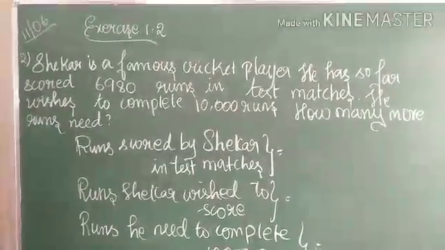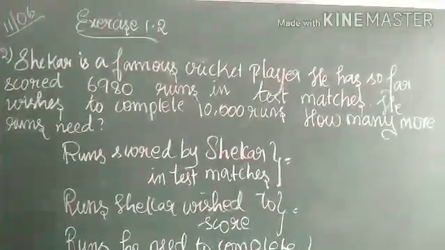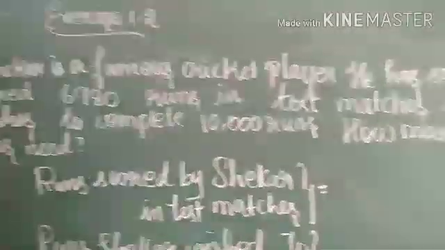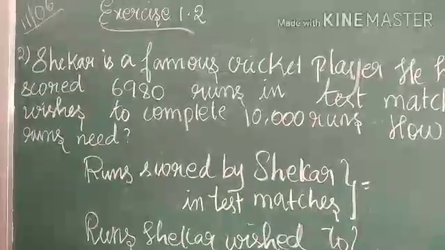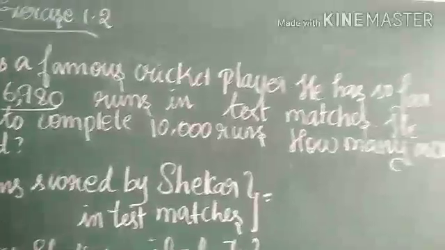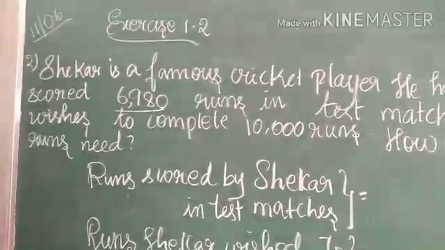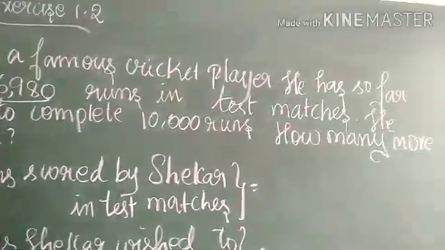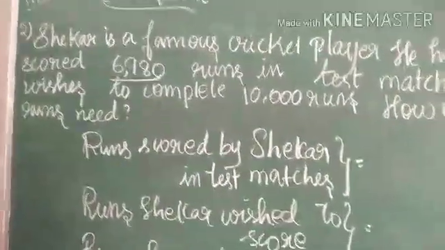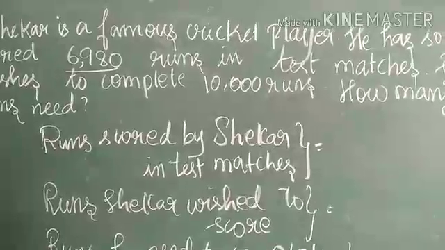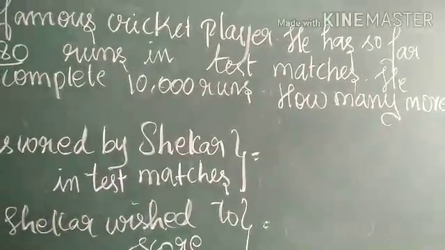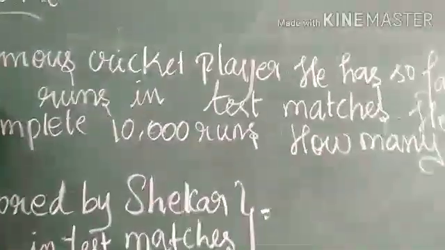This is your second question, children. Read this question. Shekhar is a famous cricket player. He has so far scored 6,980 runs in test matches. He wishes to complete 10,000 runs. How many more runs does he need to complete 10,000 runs? So, first what is given? Runs scored by Shekhar in test matches. How many runs he scored in test matches?